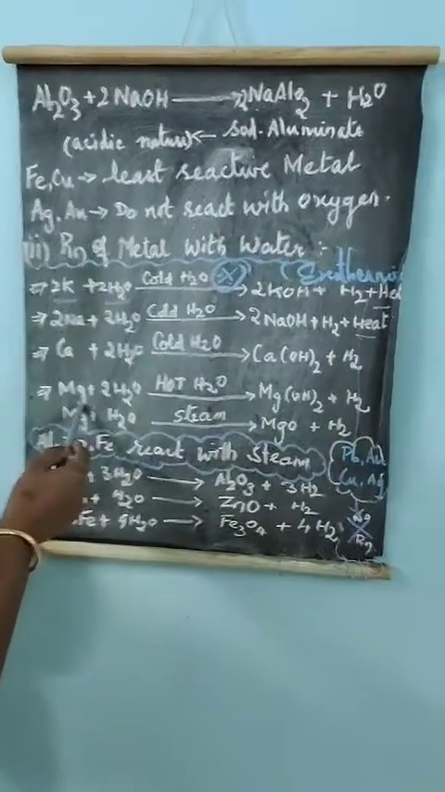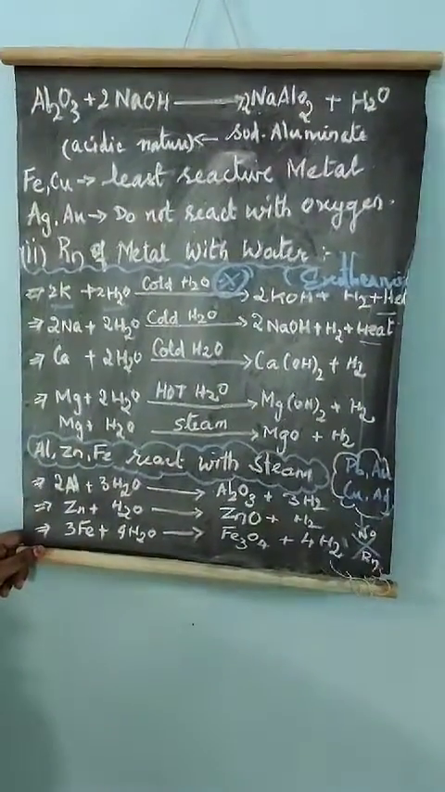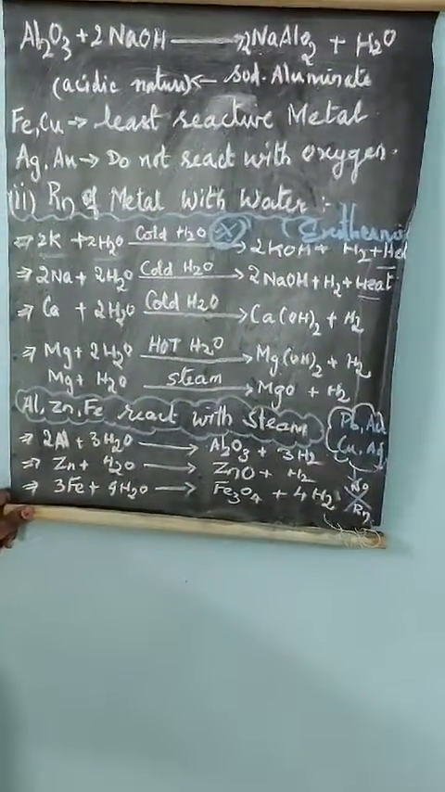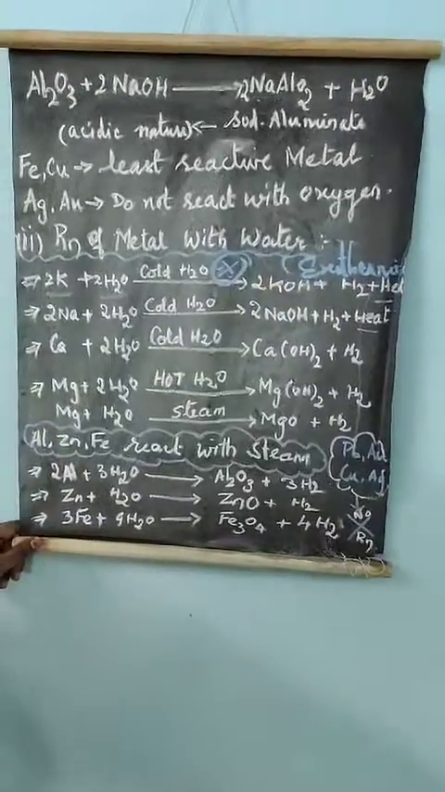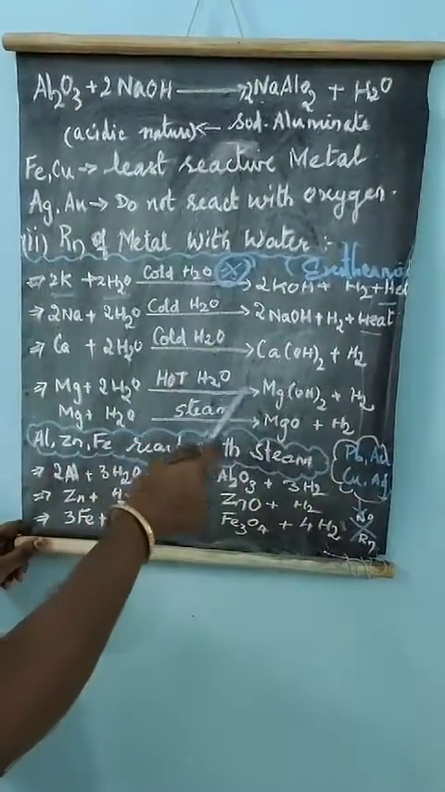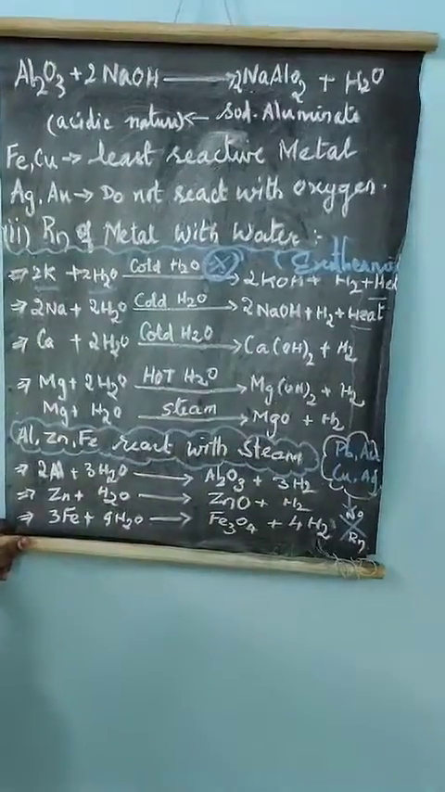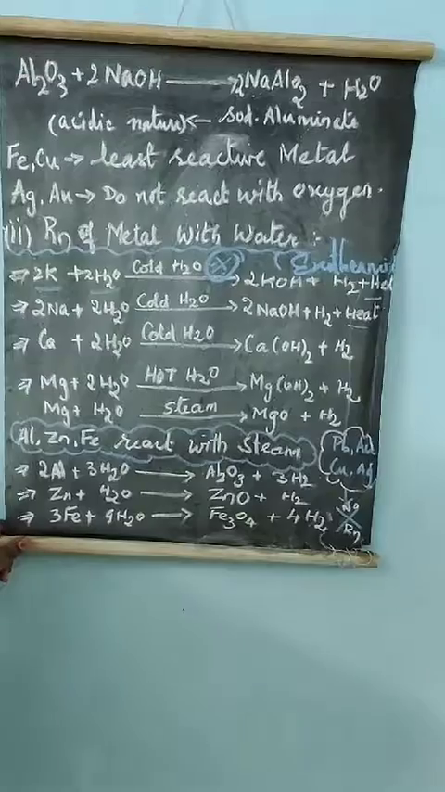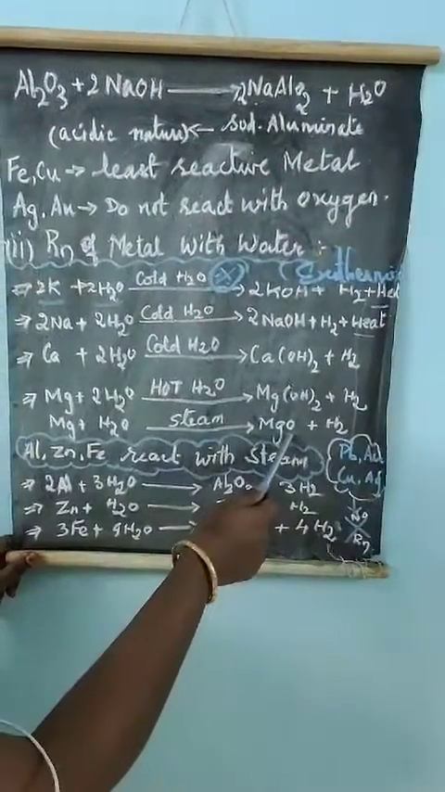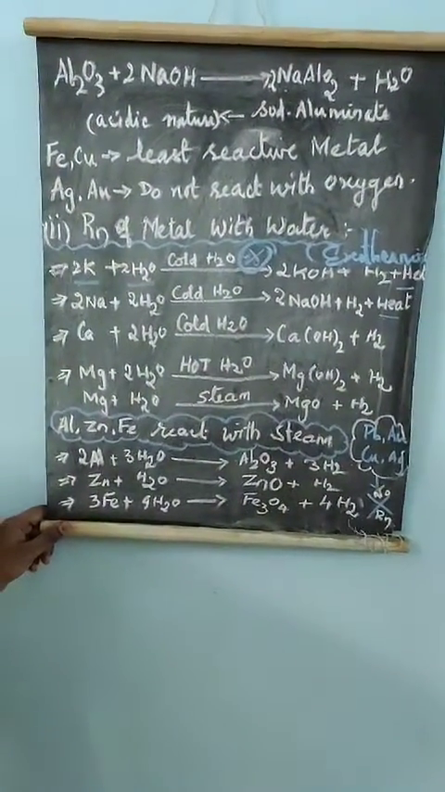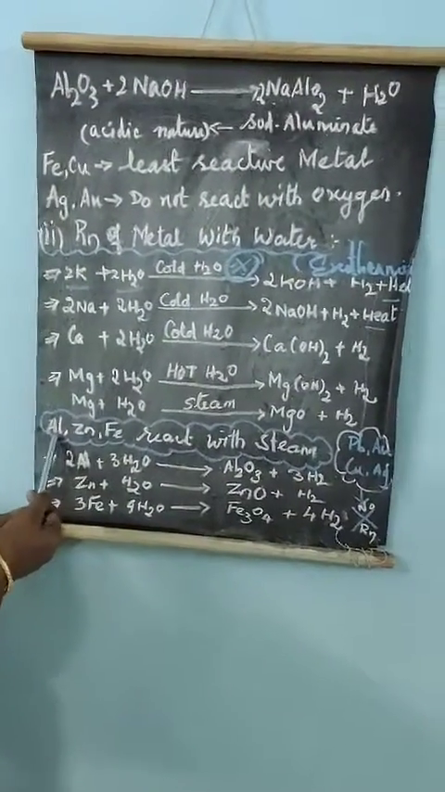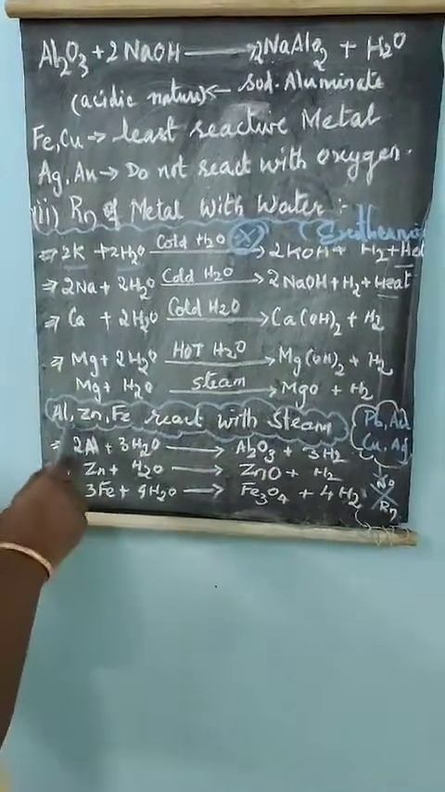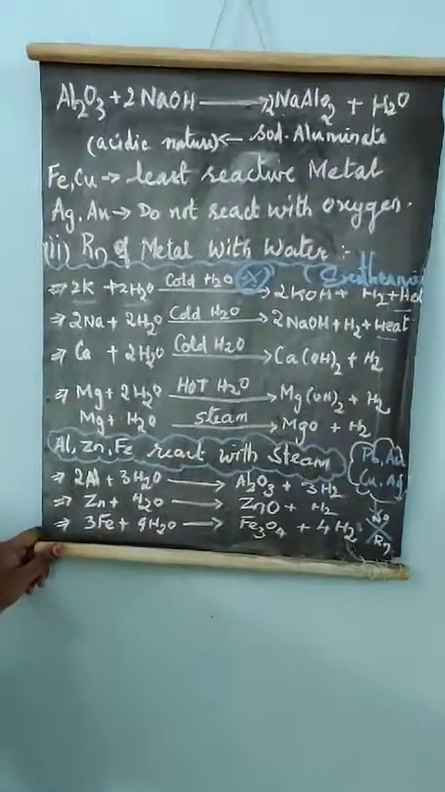Then when you see the reaction of magnesium with water, it is non-reactive with cold water. So magnesium metal will not react with cold water. It will react only with hot water to form magnesium hydroxide. Or magnesium reacts with steam, that is in the form of gas, to form magnesium oxide. Then we can see that aluminium, zinc and iron react with steam only. So these are the elements which react with only steam.